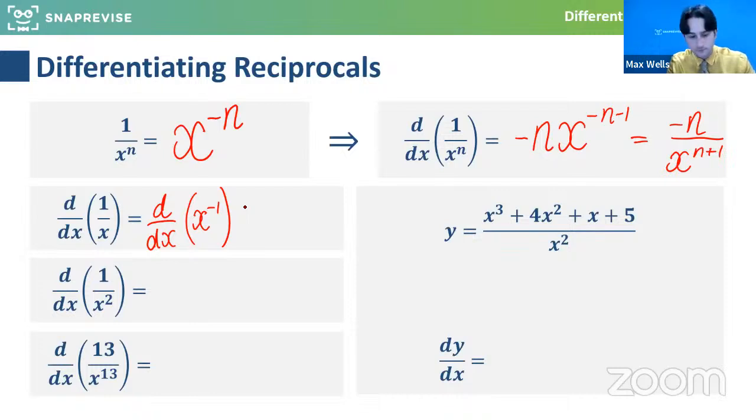For this one, again, it's very easy to confuse this if you've done some of the harder integration. Times by the power and drop the power by 1. So we get minus 1 x to the minus 2, and then that would become minus 1 over x squared. Is everyone happy with that? Because I think if we followed that, it just basically carries on from there. There are obviously different numbers and so on, but that is the process.